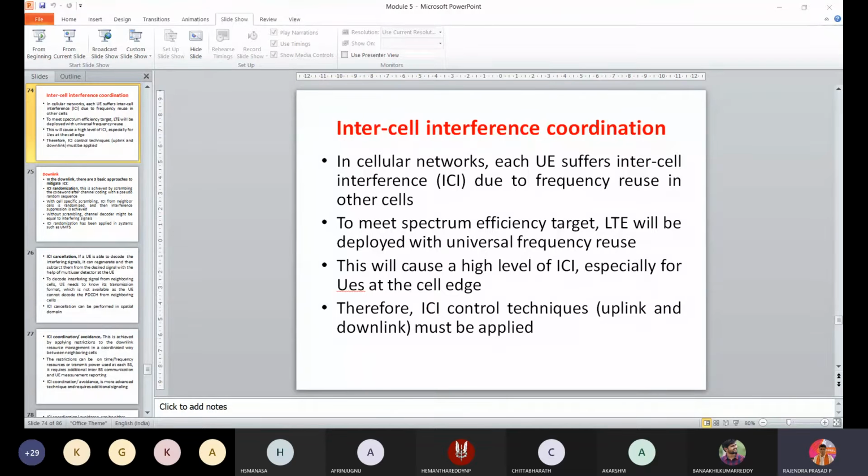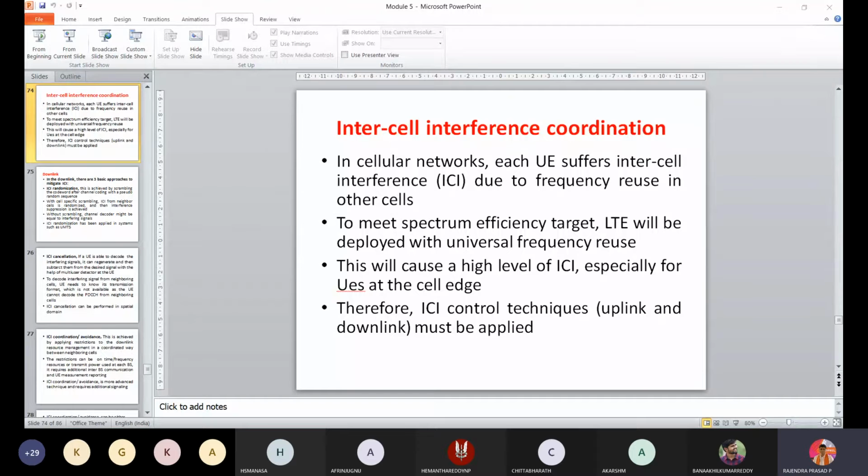So this intercell interference coordination can again be divided into subparts, which is static ICI coordination and avoidance, where static fractional frequency reuse is provided. Usually, 24 by 7 network was not needed for our mobile phones and all those things. Now what is happening in real time is that our network is always on. From morning till I sleep, my network will be on. Rarely do I switch off my internet. When was the last time?